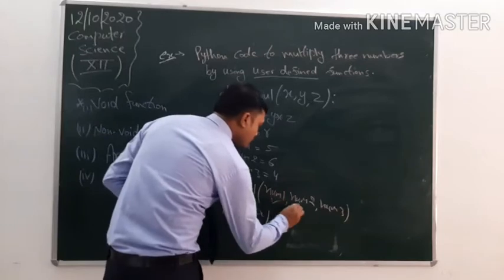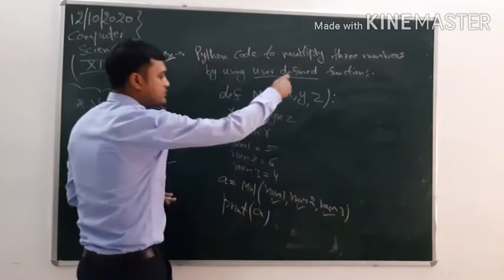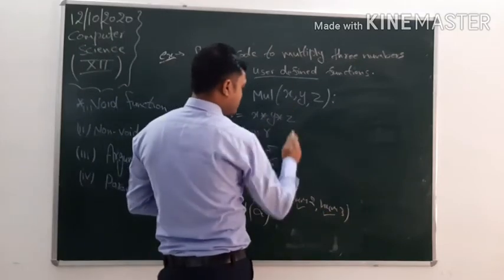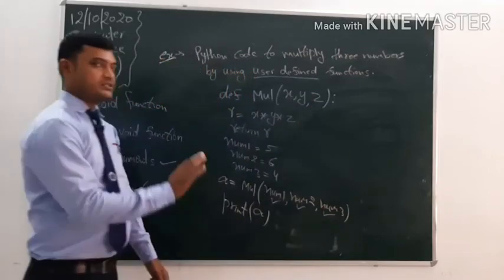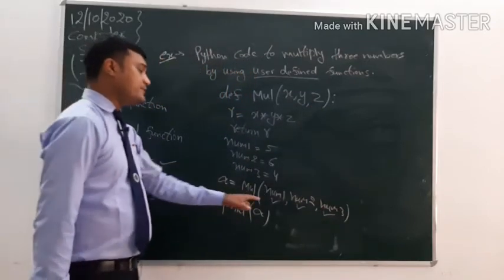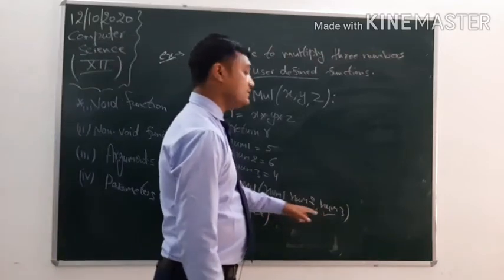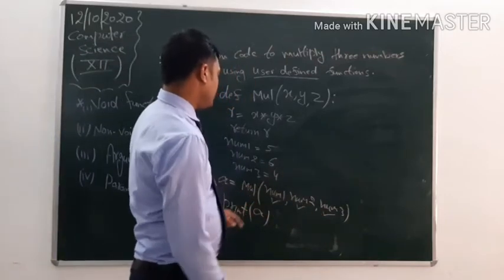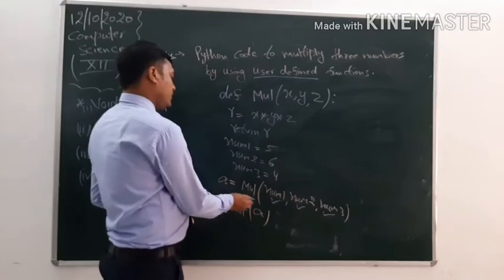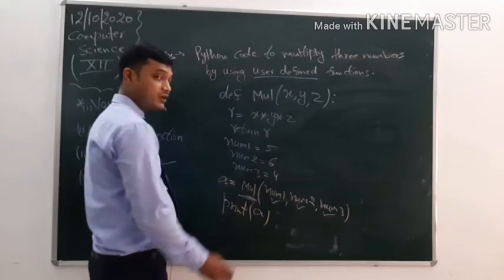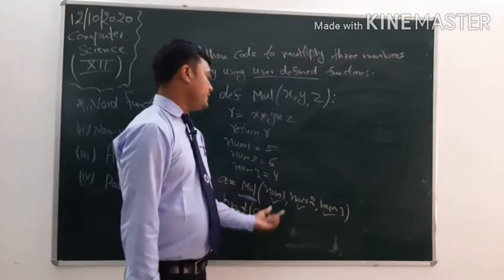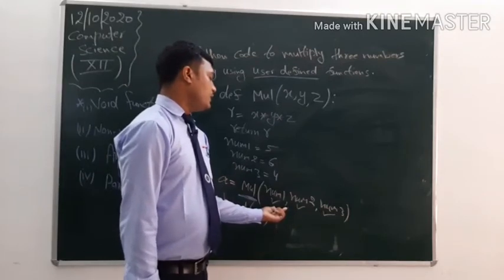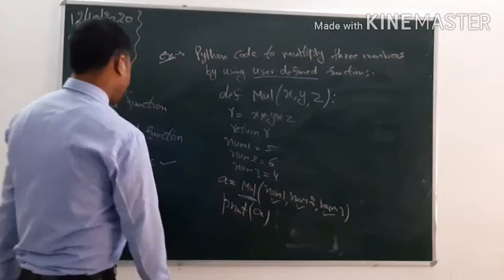Number 1 will be passed to x, number 2 to y, and number 3 to z. Here we are calling the mul function again; this is called a function call. The values being passed in a function call statement are called arguments.